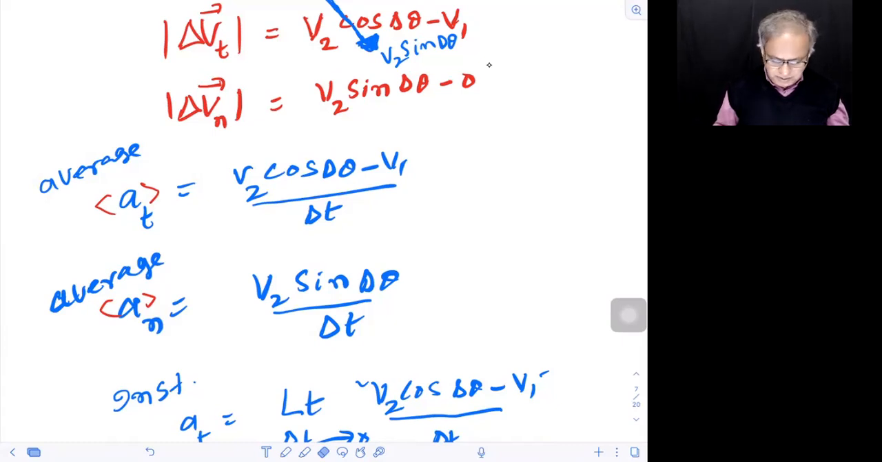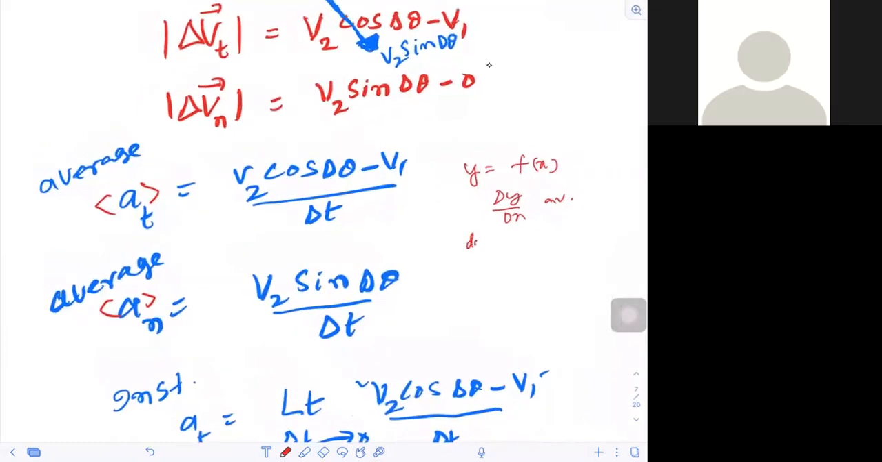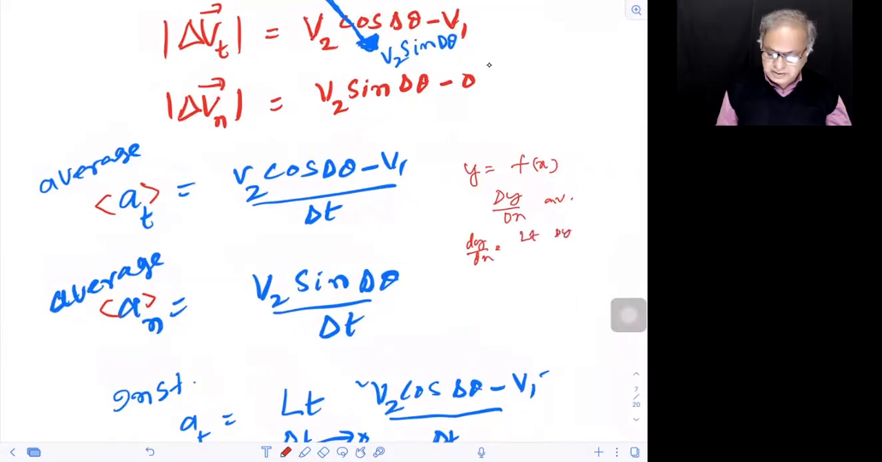I remind you people about what in the very beginning we were doing. If y is a function of x, delta y by delta x is called average rate of change of y with respect to x. And the limiting value of this is called dy by dx. That is, dy by dx equals limit of delta y by delta x as delta x tends to 0. The whole kinematics is based on this idea.